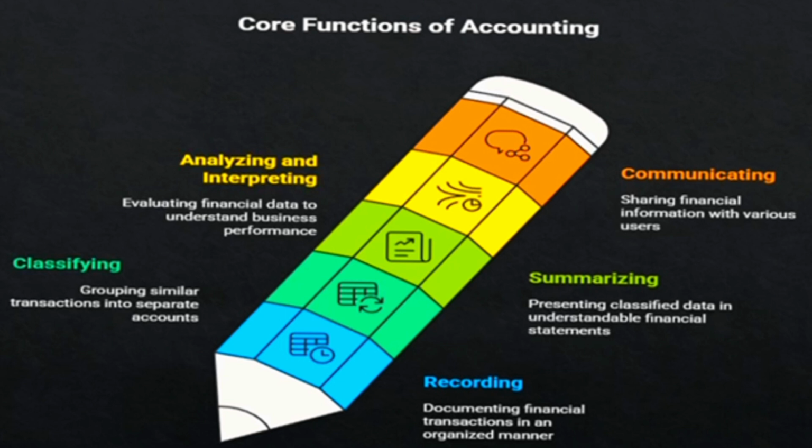This involves presenting the classified data in a useful and understandable manner, such as through the preparation of financial statements, including the income statement, balance sheet, cash flow, and statement of equity. Analyzing and interpreting. This involves analyzing and interpreting the financial data to understand the financial performance and position of the business. Last one, communicating. This involves communicating the financial information to various users.